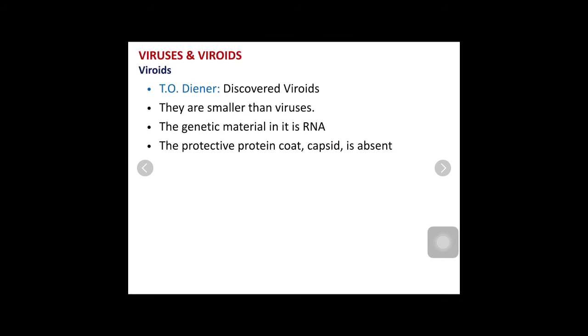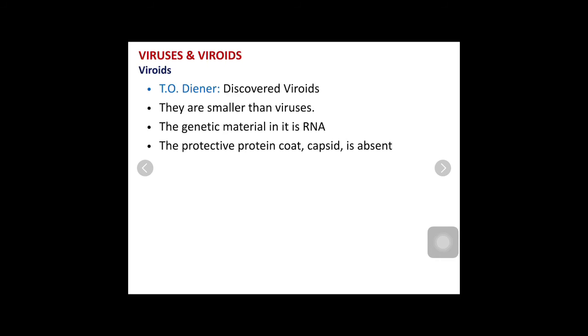Viruses are larger than viroids, or you can say viroids are smaller than viruses. Now the second difference: in the virus the genetic material is either RNA or DNA, whereas in the viroids the genetic material is RNA. The third difference is that in viruses the capsid protein is present. In the viroids the capsid protein is absent.